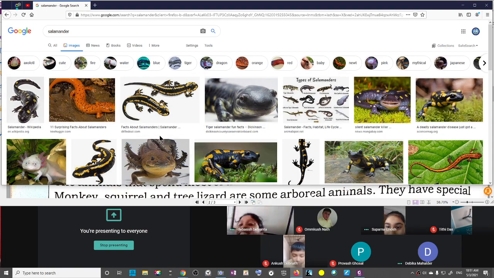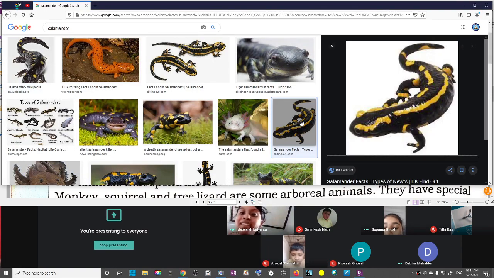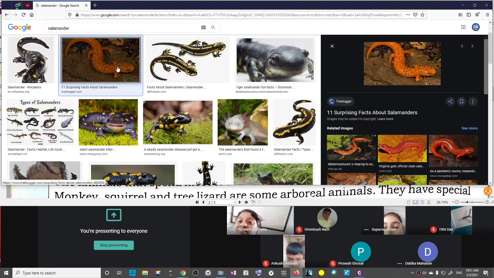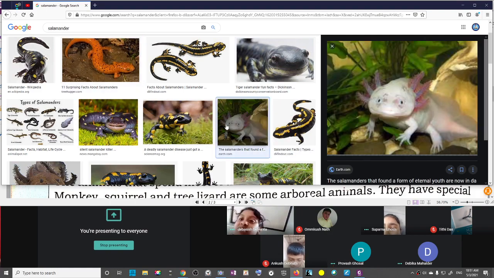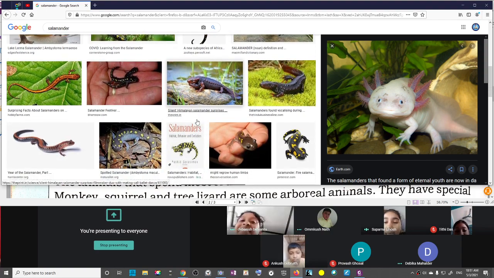Okay, I can understand now. Okay, see, this is a salamander. This is how a salamander looks. Who wants to have a salamander at home? I have seen this animal. It's like a lizard.